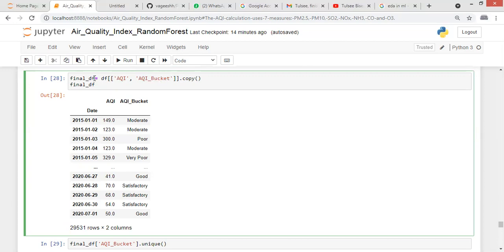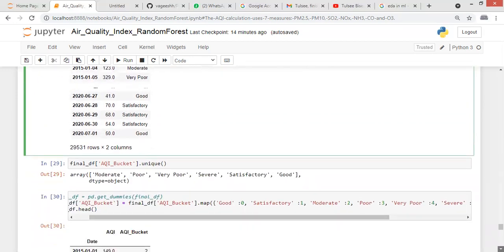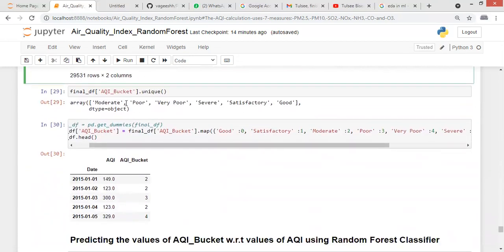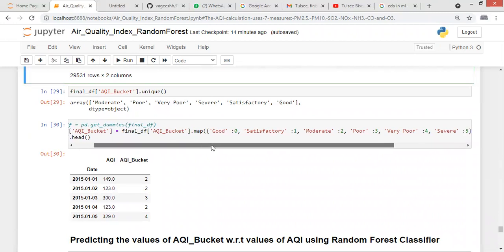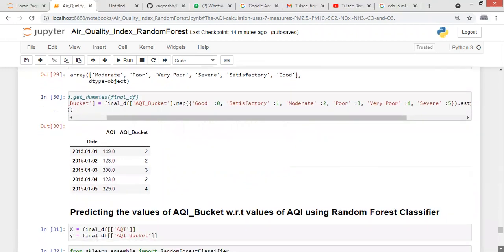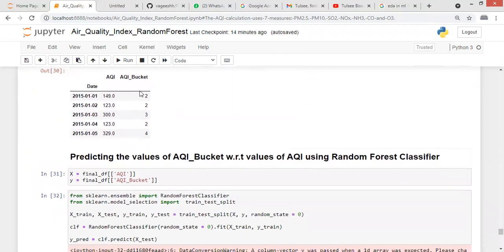So here we have created a data frame which will store only these two columns, which I have taken from the first data frame. Now these are the values present in the AQI bucket. These values I have mapped into 0, 1, 2, 3, 4, and 5. Now the AQI bucket values look like this.